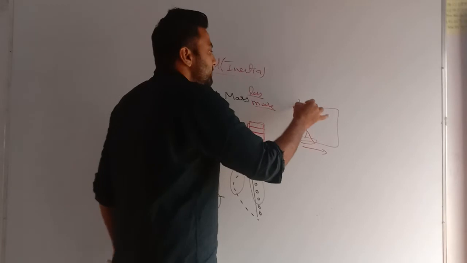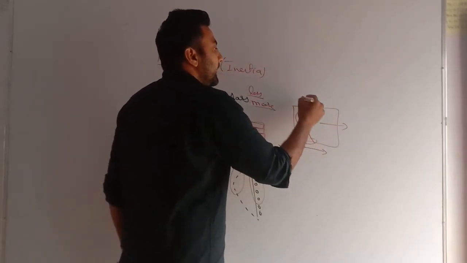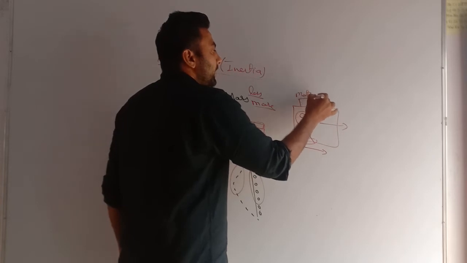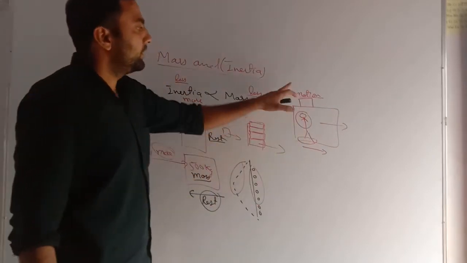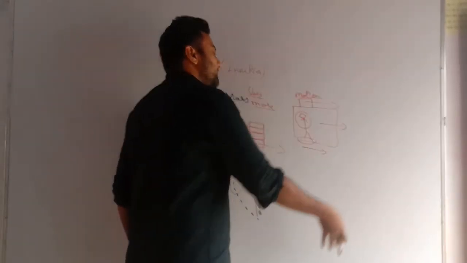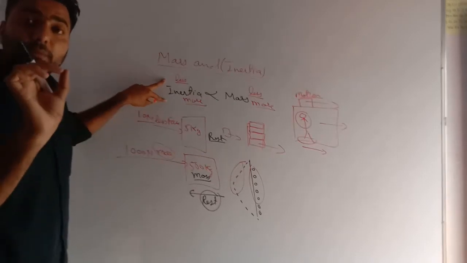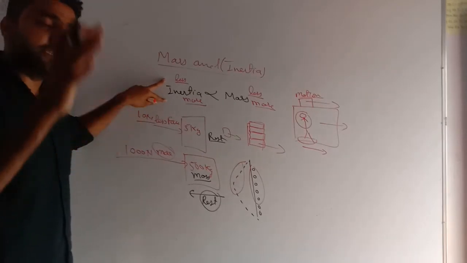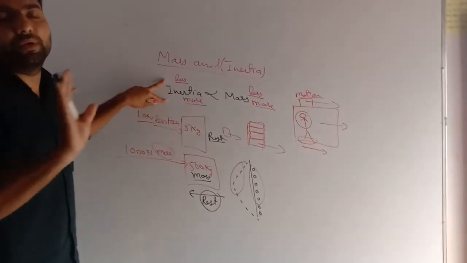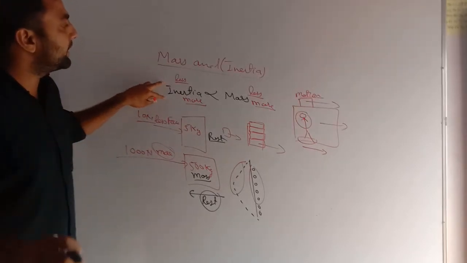If there is luggage on the bus and the bus is at good speed, and it applies brakes, as this luggage is in motion, it would like to stay in motion because of inertia and this luggage falls down. So very important, what is inertia? Inertia is a property which opposes any change in state. Means if a body is at rest, it wants to be at rest. If a body is in motion, it wants to be in motion. And the reason is the mass.